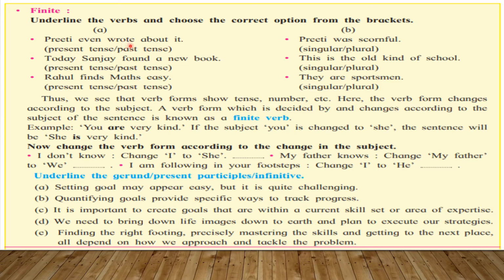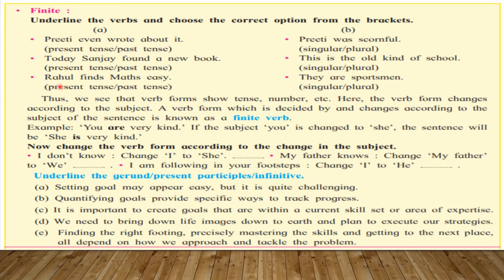It is the second form of the base form, right? So it is called past tense. Same as here, Priti was scornful. Here was is used for singular noun and it is singular verb. In the second sentence, today Sanjay found a new book. Here found is the second form of find. So it is in the past tense. Same as here, this is the old kind of school. Here is is our singular verb.